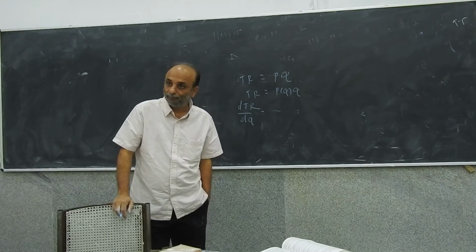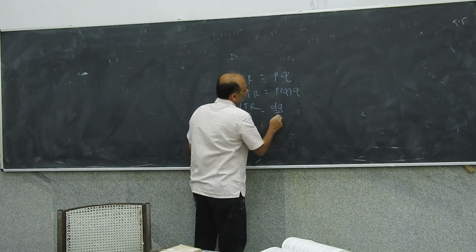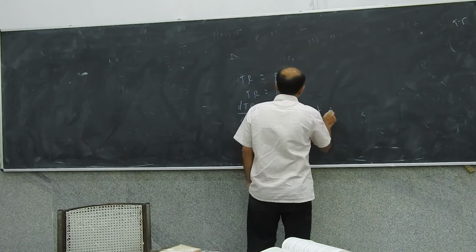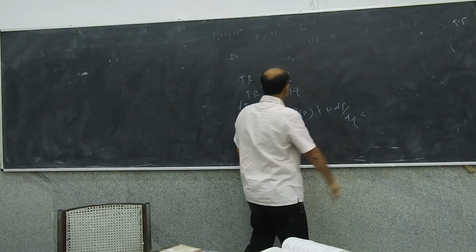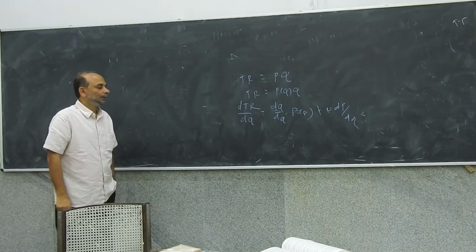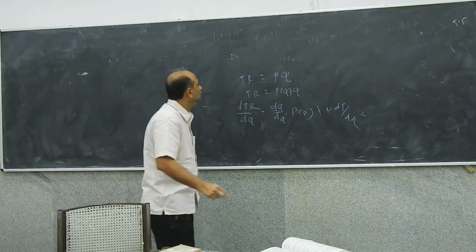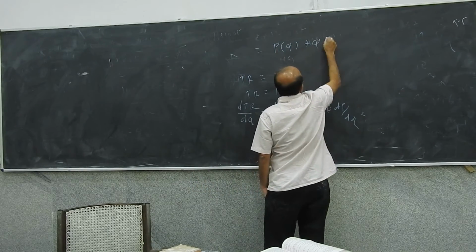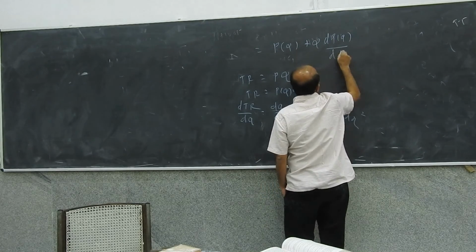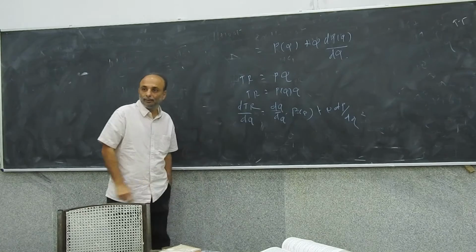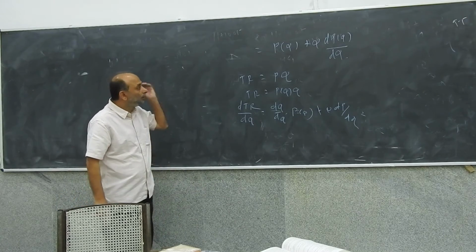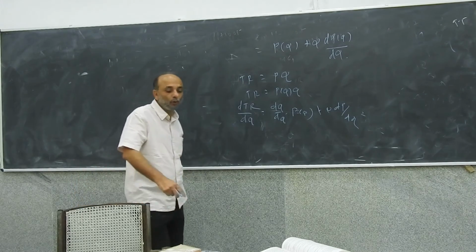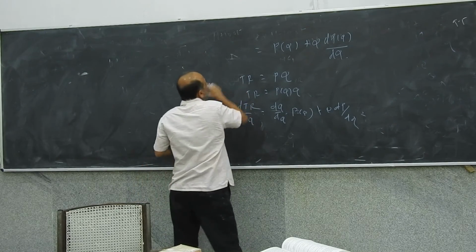You'll use the chain rule. So that will be P plus Q dP by dQ.